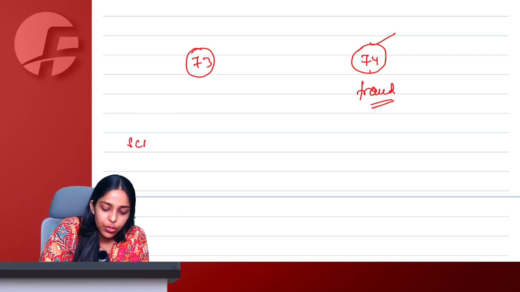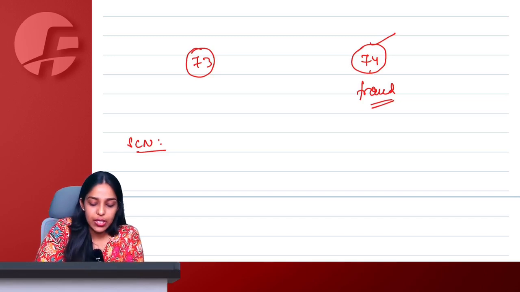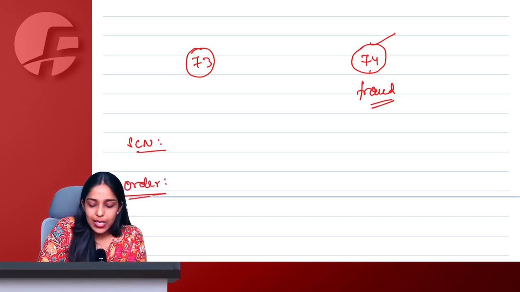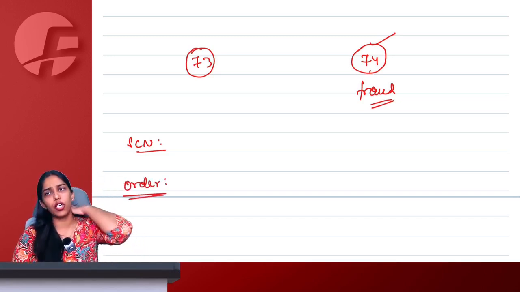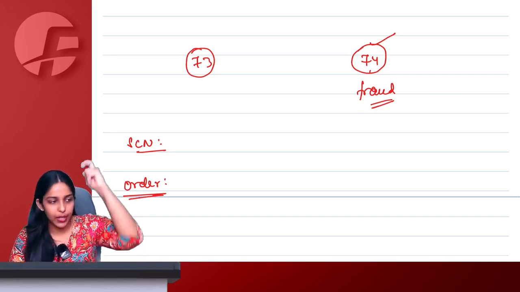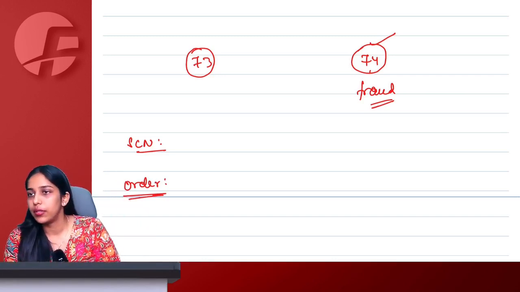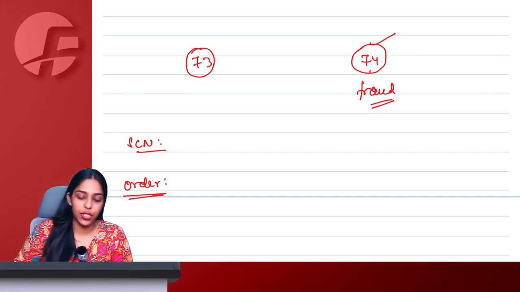What is the time limit to issue show cause notice here under section 73-74, and what is the time limit to issue assessment order here under section 73-74? Quickly tell me in the comment section, everyone. Quickly in the comment section.